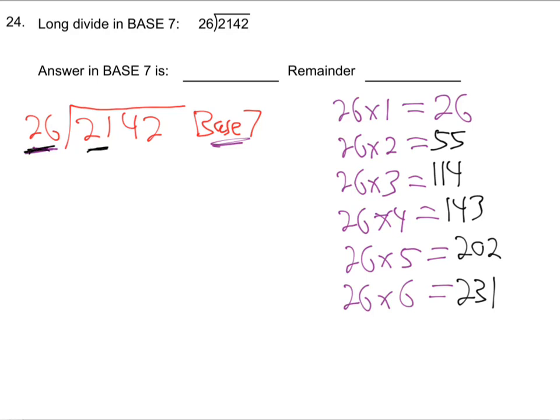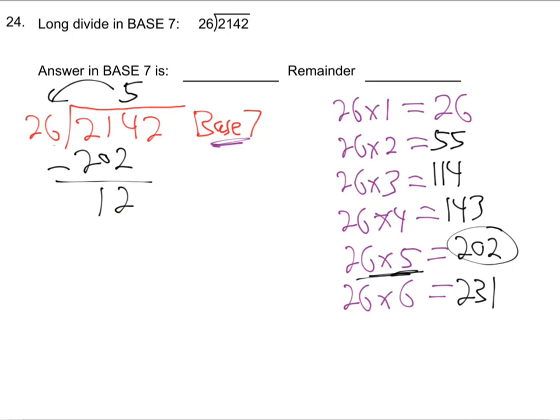26 doesn't go into 21, obviously. Can it go into 214? How many times? Which number over here on the right is just below 214? That one, huh? So it's 26 times 5. So I put the 5 there, and it's easy once you have these already. 26 times 5, we already know it's 202. And then we just subtract, huh? And 4 minus 2 is 2. 1 minus 0 is 1. Is that good so far? It's easy once you have these laid out. It's terrible without them, right? And then just bring down that 2.